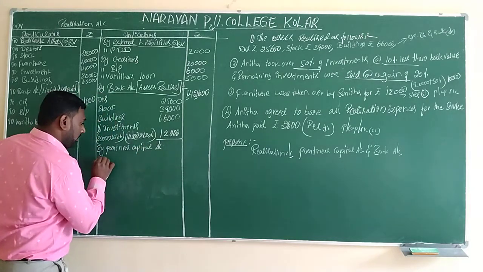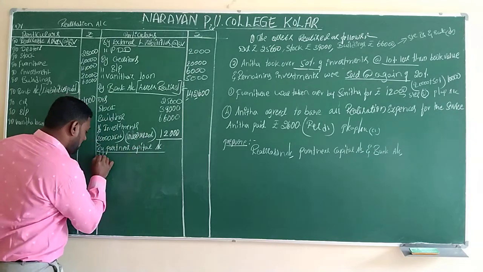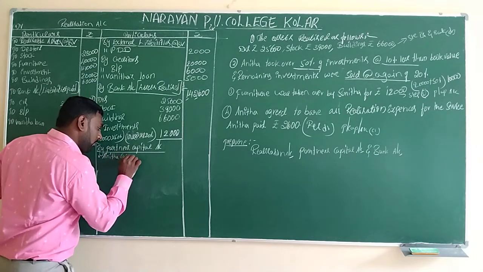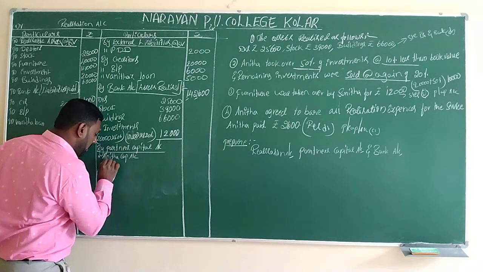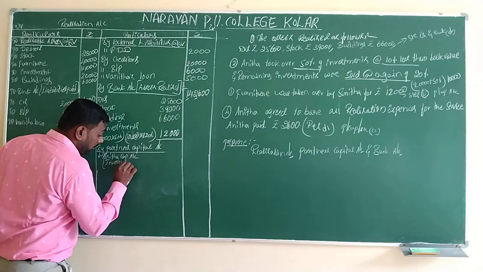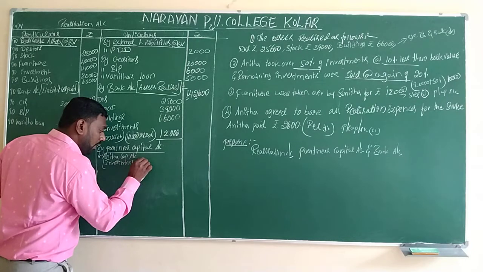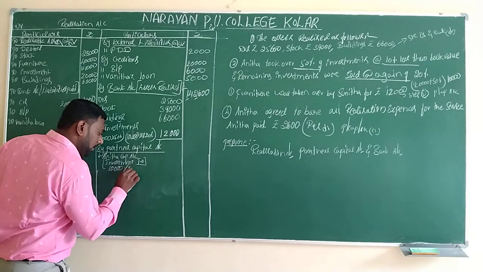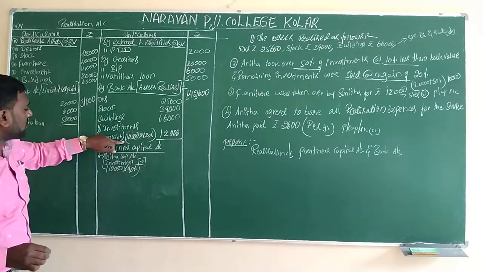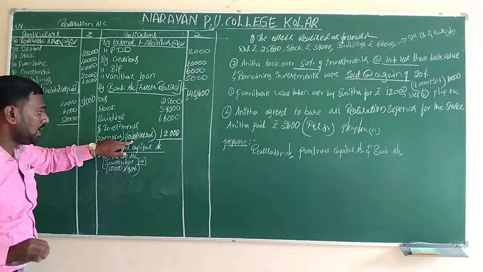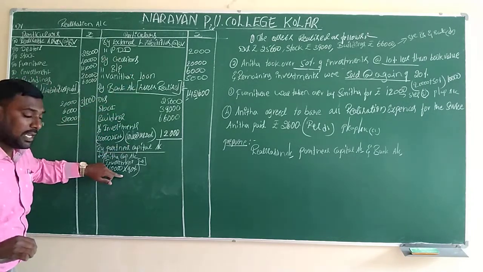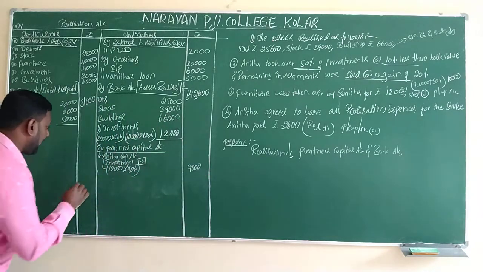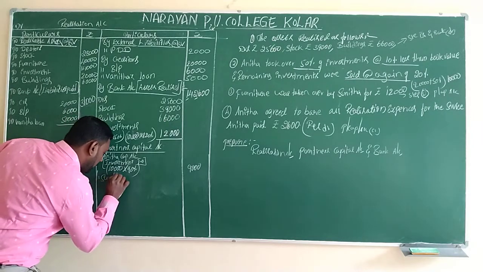So here we should underline this one. First, by Anita capital account. In bracket we have to mention investment taken over. So here 10,000 into 90%. How do we get the 10,000? We have to classify: 20,000 into 50% is 10,000. We sold at more and we took over at less. Therefore, 9,000 rupees. Again, by Sunita capital account.